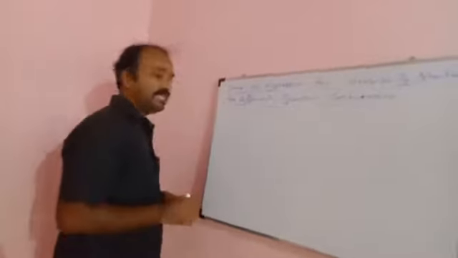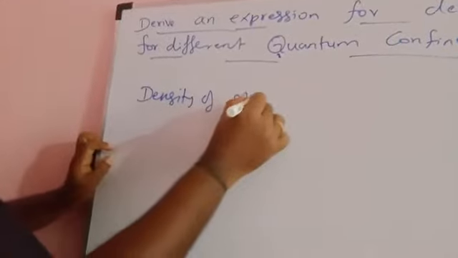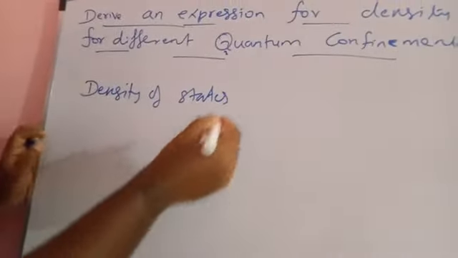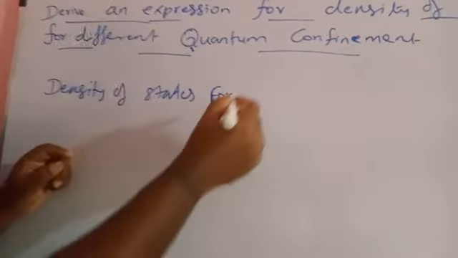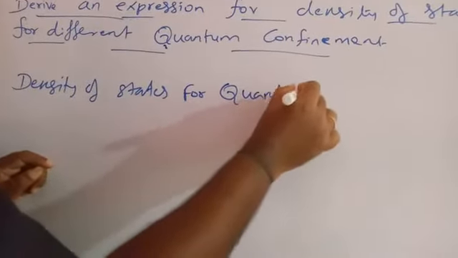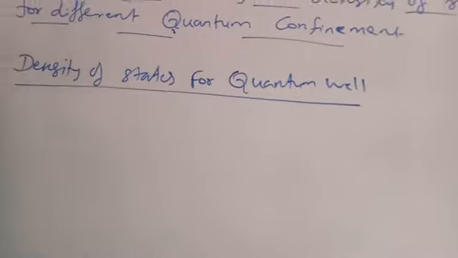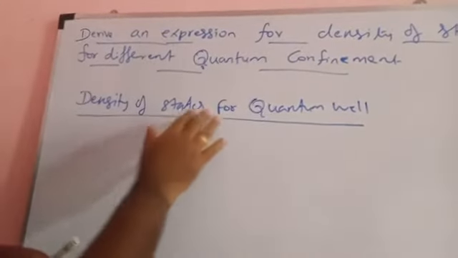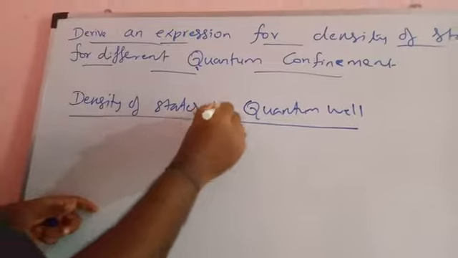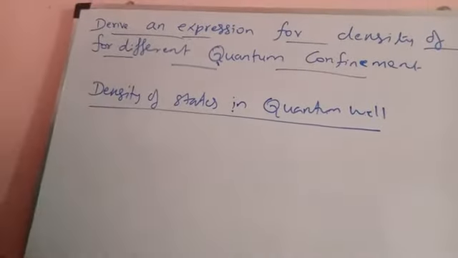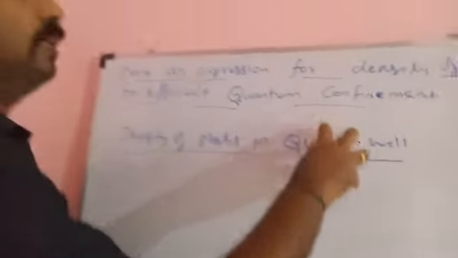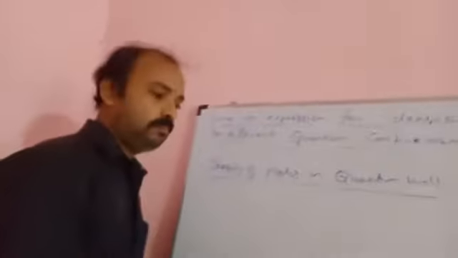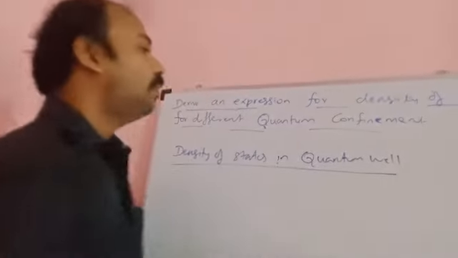First we are going to find the density of state for quantum well. Quantum well, quantum tube, and quantum dot are the different quantum confinements